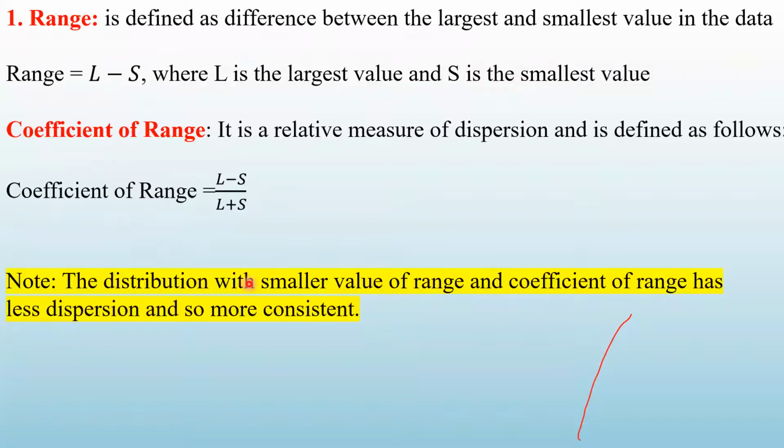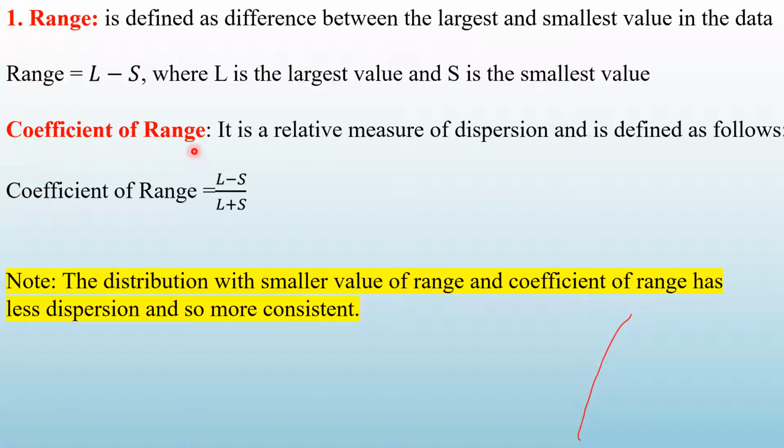Now, as the name suggests, what is the meaning of range? Range is defined as difference between the largest and smallest in the data. So range is defined as L minus S, where what is L? L is the largest value. What is S? It is the smallest. So the difference between the largest and the smallest value is called as range.